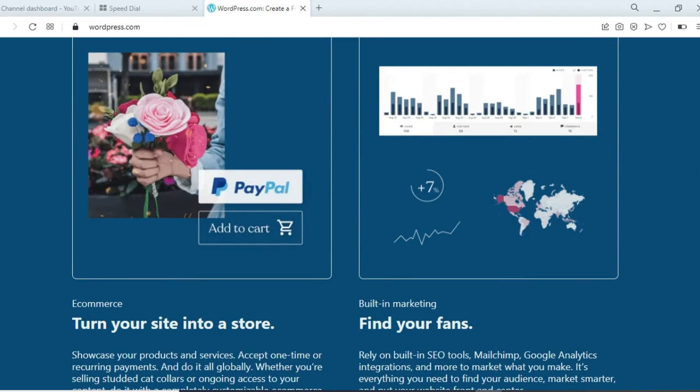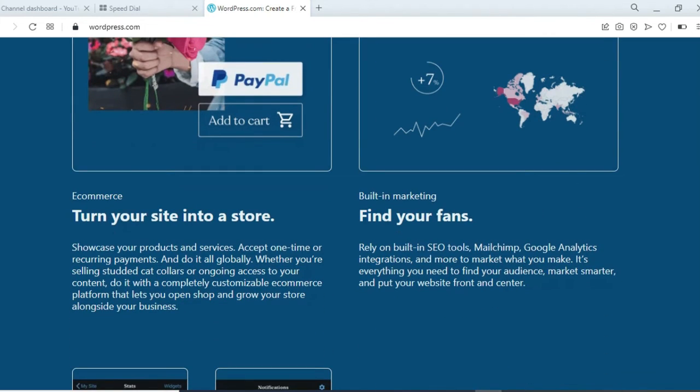You can also create an e-commerce store on WordPress, and you can sell your products and services, accept one-time or recurring payments, and do it all globally. Whether you are selling studded cat collars or ongoing access to your content, do it with a completely customizable e-commerce platform that lets you open a store and grow your store alongside your business.